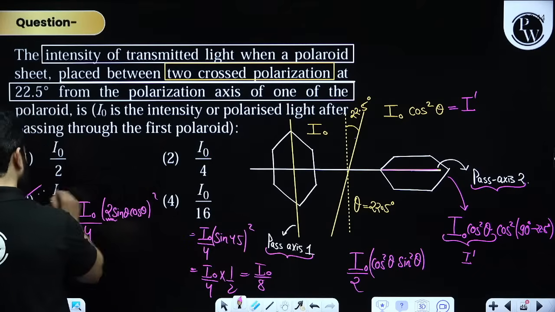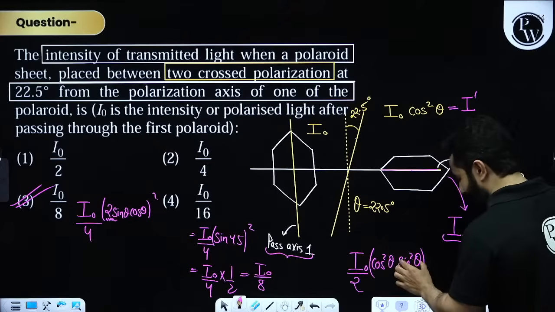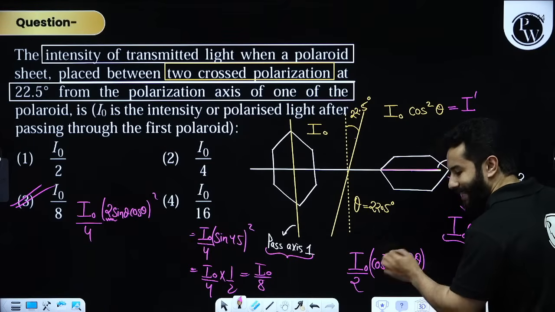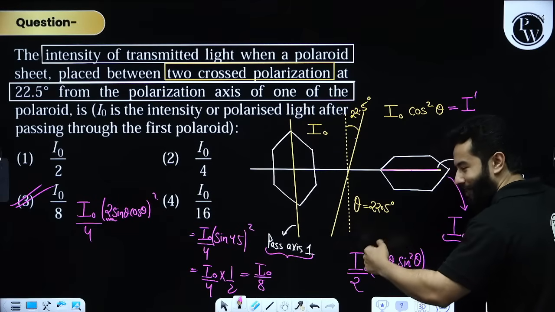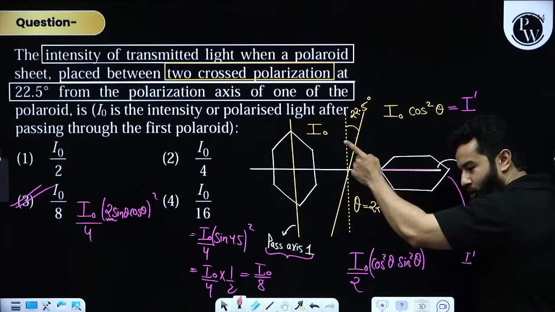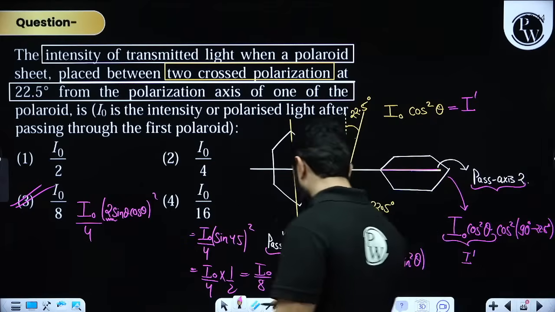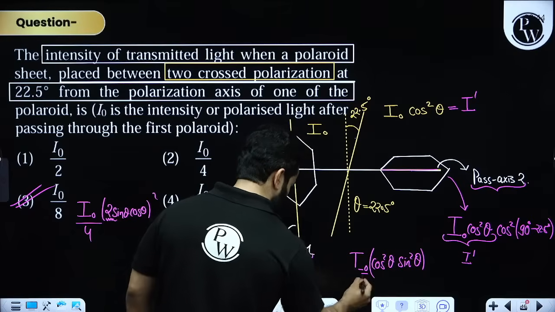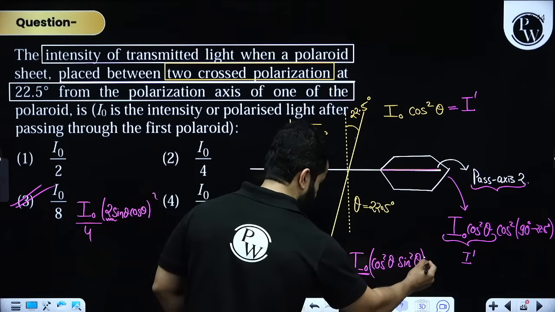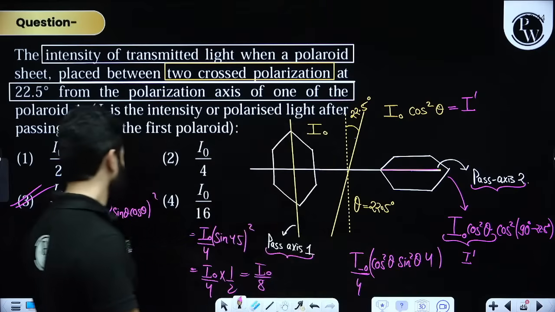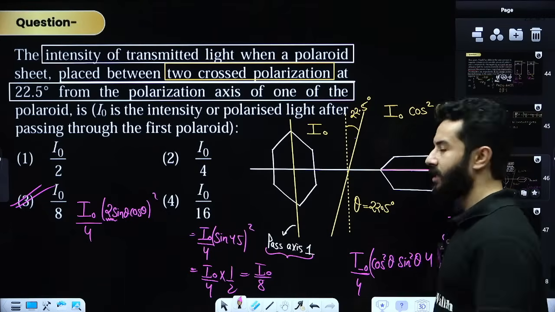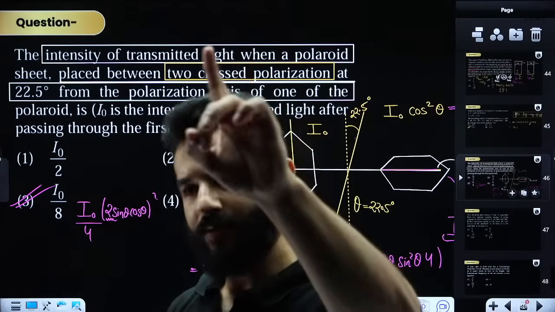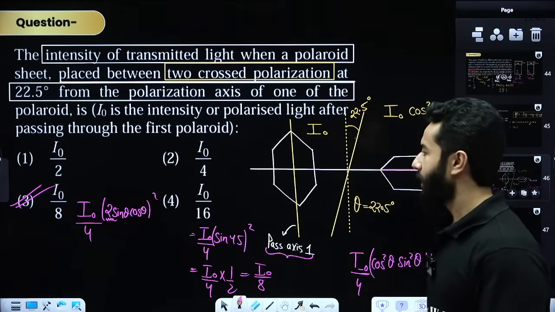Hopefully now you have understood. Please understand that this is sine square theta cos square theta. I can write it as sine theta cos theta whole square. So inside the bracket, let's write 4 so that we can write it down now. Inside, let's write it as 2. So 2 sine theta cos theta whole square. So in a way, we'll have to multiply by 4 over here, right? So 4, and let's also write down 4 over here. Now everything's clear. I naught by 8. Clear, my dear friends. Hopefully now everything is sorted. Let me know if you have any doubt. Clear? Done? Yes. Okay.